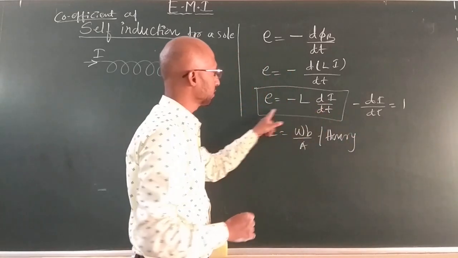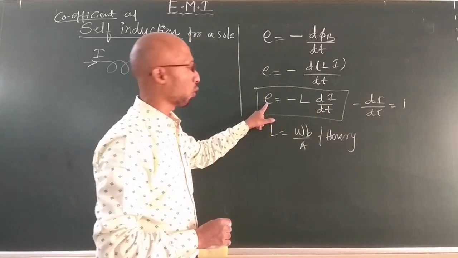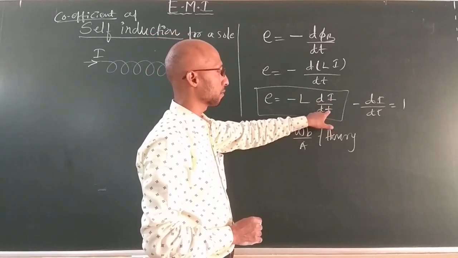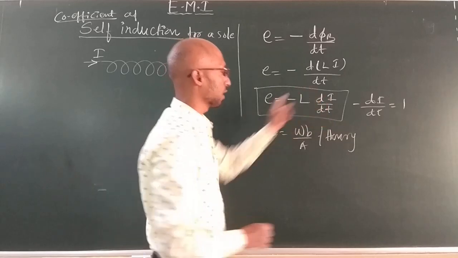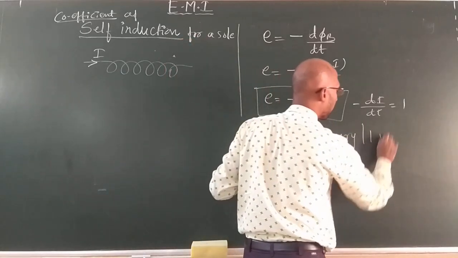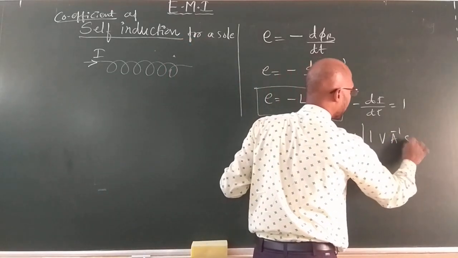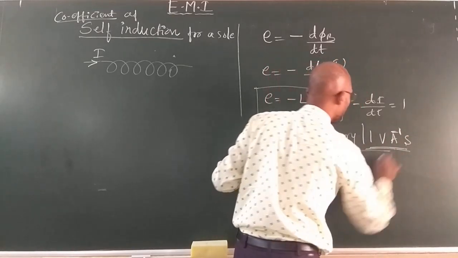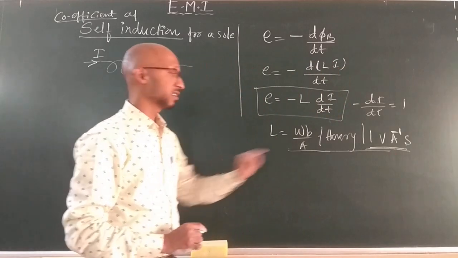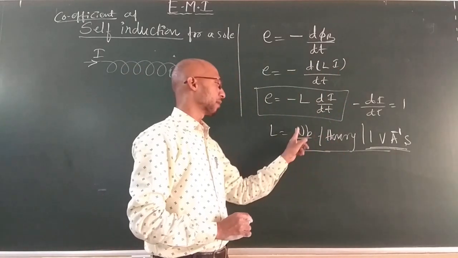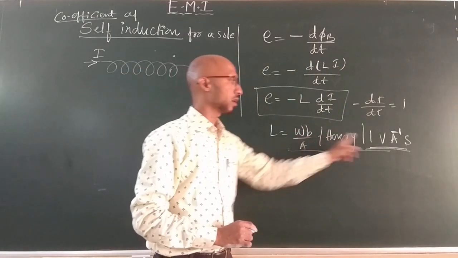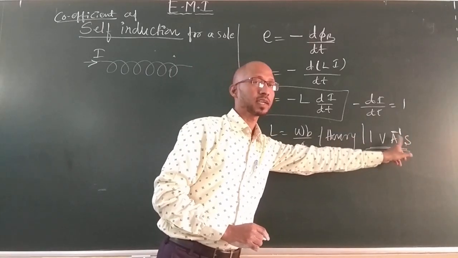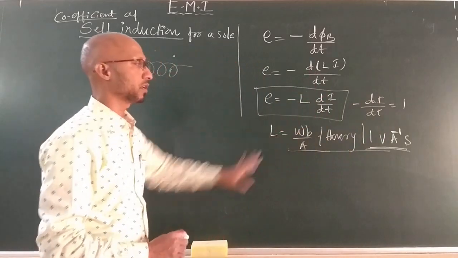If you bring this to the other side, EMF is represented in volts, and di by dt is ampere per second, so one more unit is 1 volt second per ampere. You have to remember all three. Basically, inductance is represented by Henry, but the other units are Weber per ampere or 1 volt second per ampere. These are the three units assigned for inductance.